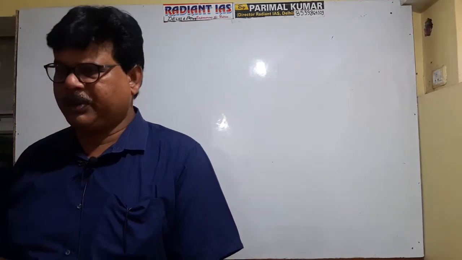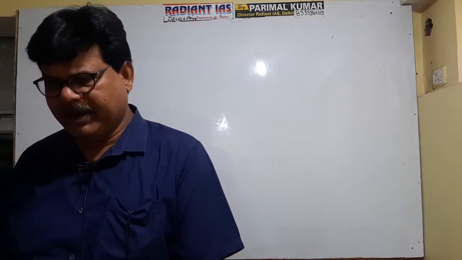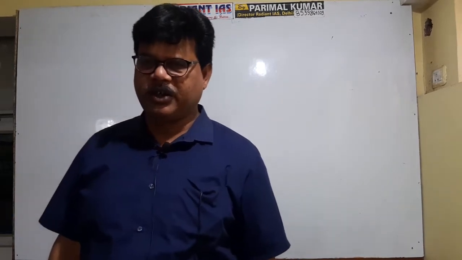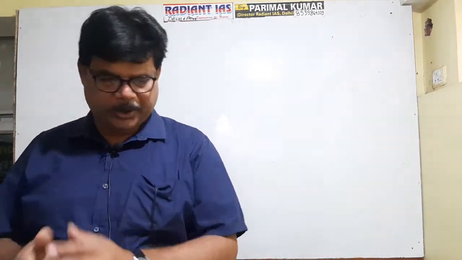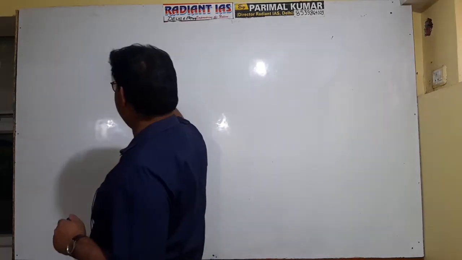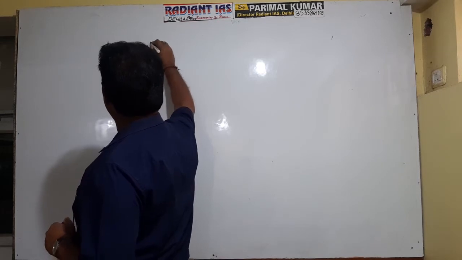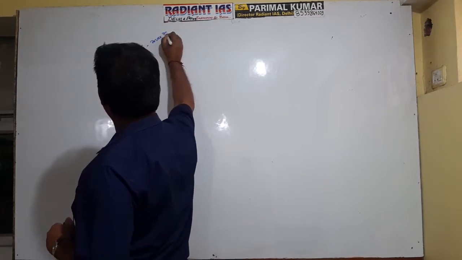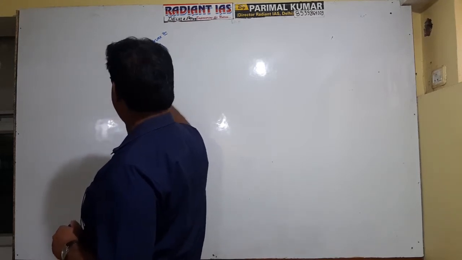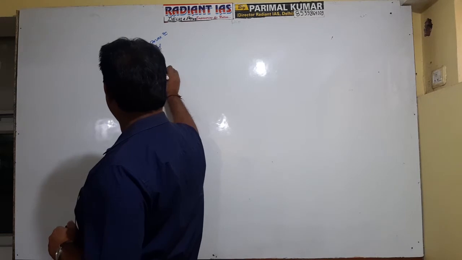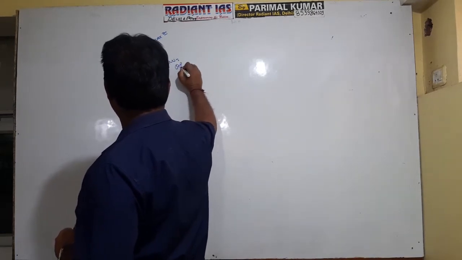And minimum atmospheric pressure so far recorded is 877 millibar. So 1082 millibar is the maximum atmospheric pressure and 877 millibar is the minimum atmospheric pressure so far recorded.